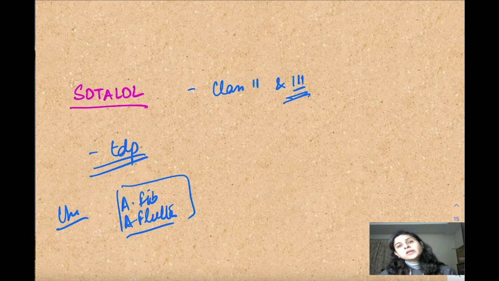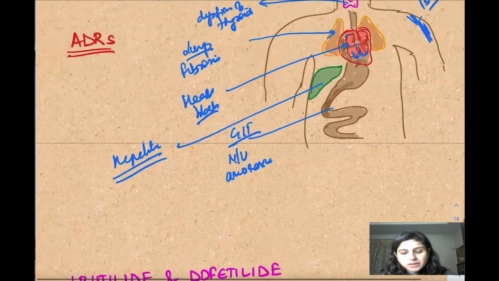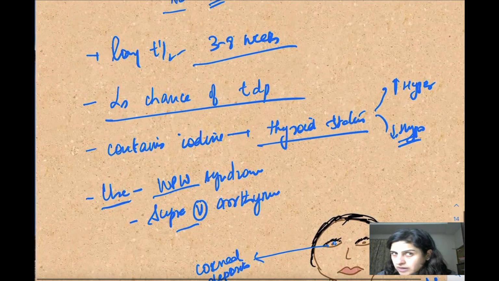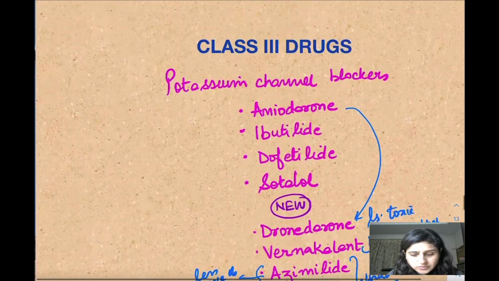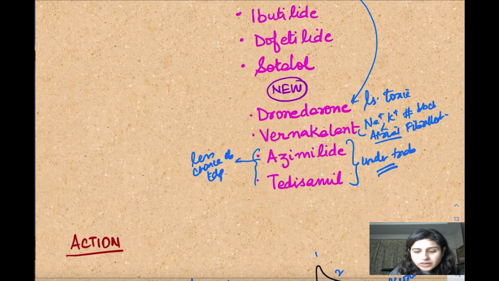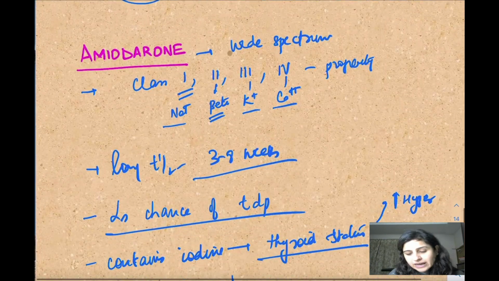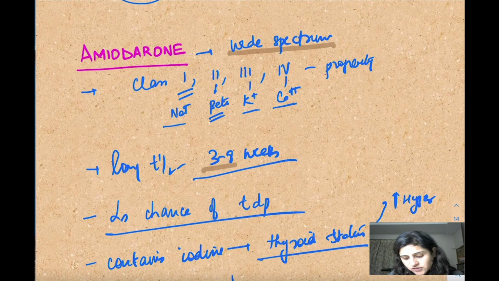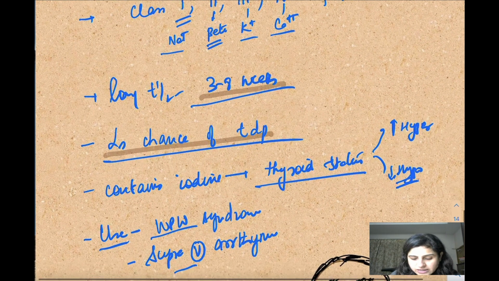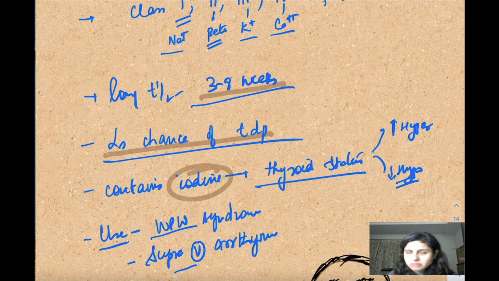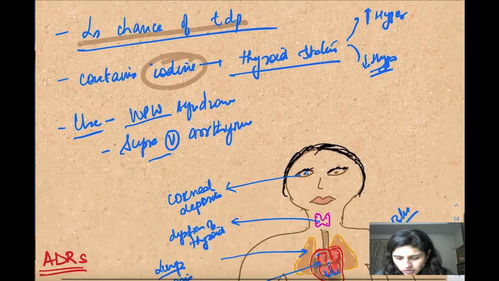So these are the older drugs of class 3 that we have talked about. And please remember, one of the major side effects of class 3 is an increased tendency to cause torsades de pointes, because they cause QT prolongation and the repolarization is prolonged. So that is one important problem with these drugs. Out of this, the most important is amiodarone. And for amiodarone we have to remember that it is a wide spectrum drug and its half-life is very, very long, and still the interesting feature is that it has the least chance of causing torsades de pointes. Also, it contains iodine, so it can mess with the thyroid as such.